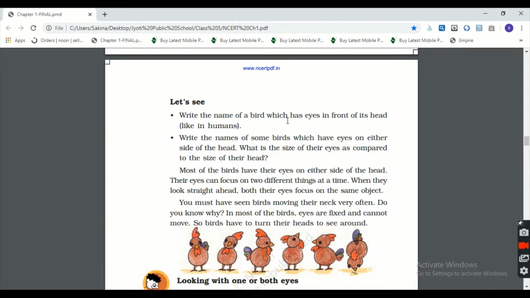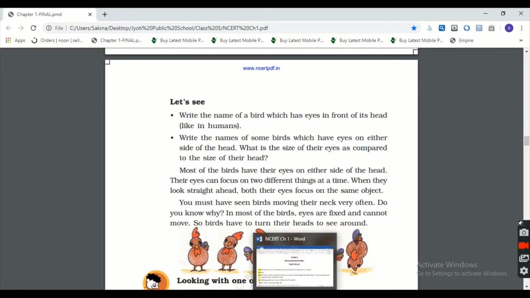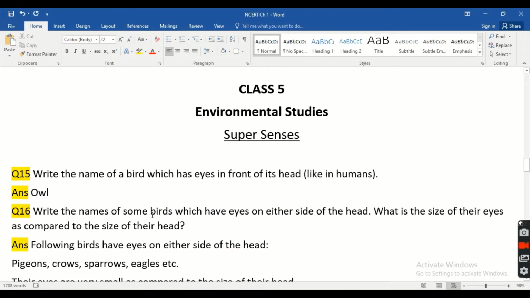Write the name of a bird which has eyes in front of its head, like in humans. I think you know the answer. Answer is owl here.